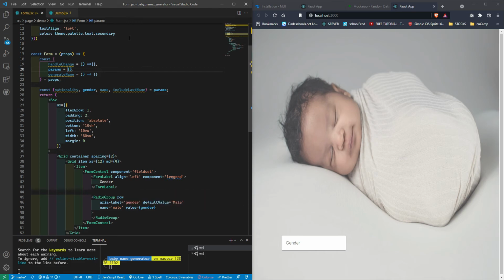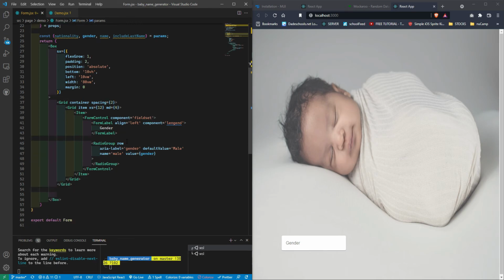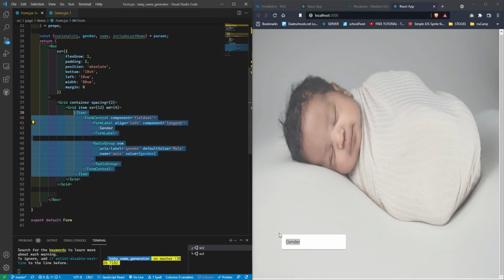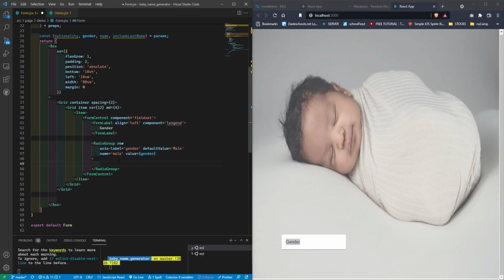All right, as you notice, I've got my label here. It's already showing. This item, this right here, is this entire thing right here. So we have the label displaying. Now we need to pass the radio buttons. Oh, before I do anything, let's pass the function on change. I'm going to pass handle change. And now we're moving on to the radio buttons.